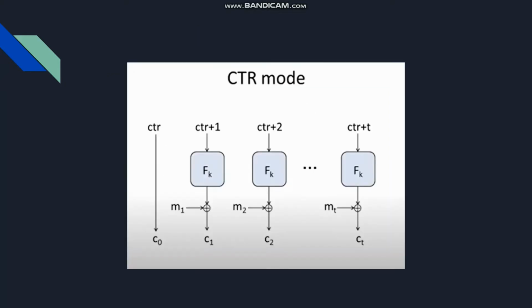This is just a pictorial representation for the same. In this, the first counter is used, which is C naught, and for the next blocks, CTR plus i is given to the pseudorandom function, and the output is XORed with the corresponding block's plaintext, and the corresponding ciphertext is generated for that block.